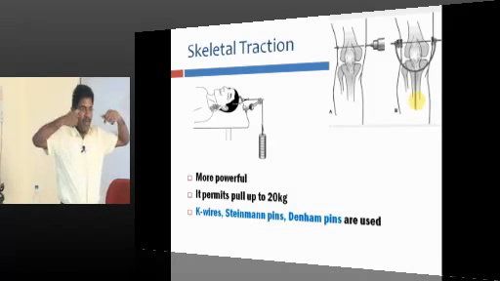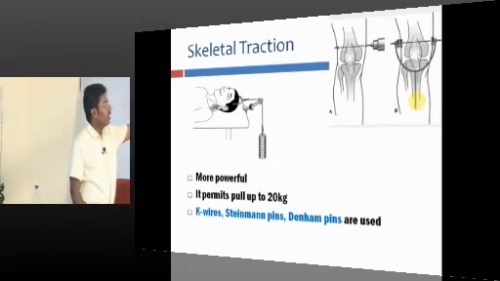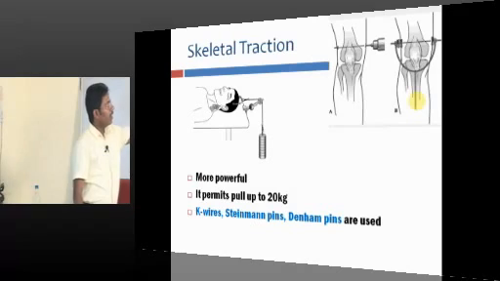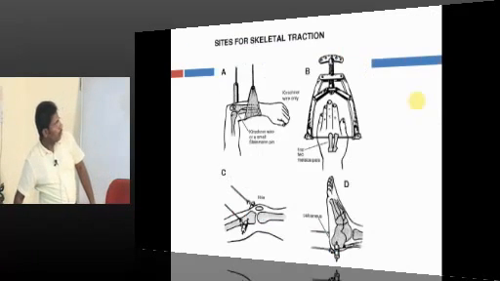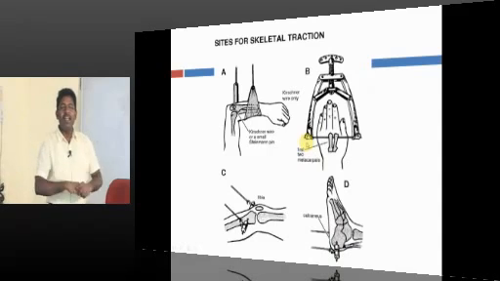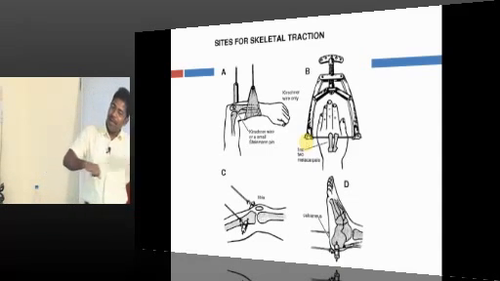You insert a pin and apply weight, that is skull tongs. And in any femur fracture, distal femur, you can insert a pin. See, this is in the upper limb olecranon, in the lower limb the femur, tibia, the calcaneum, in the finger, any part of the body you can insert a pin and apply weight. So this is known as skeletal traction.